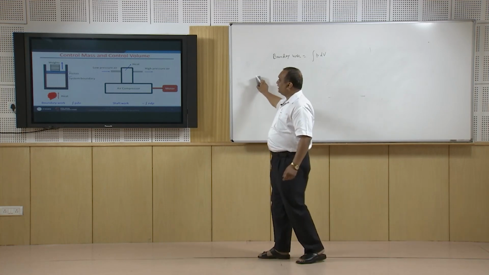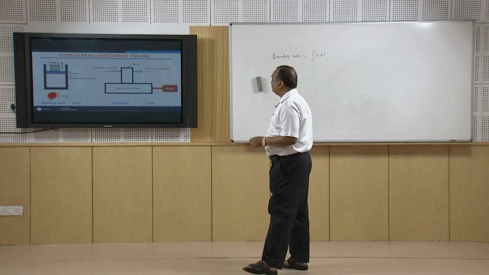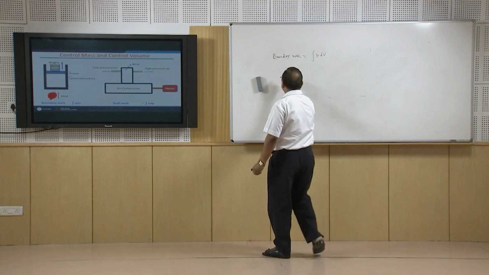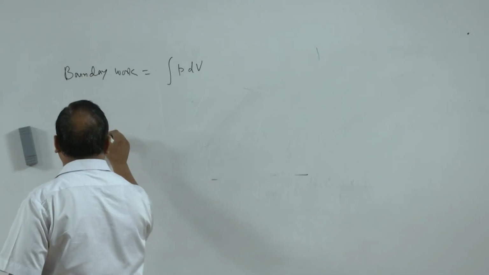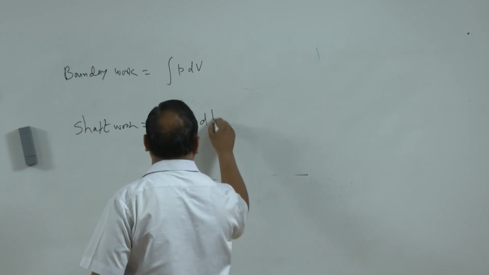Now another type of work is shaft work. Now the example of the shaft work is air compressor. In an air compressor, there is no movement of the boundary, and low pressure air enters from one side and high pressure air leaves from the other side. And this pressurization of air is done with the help of a motor, and because work is done on the system, here the shaft work is equal to minus VdP.